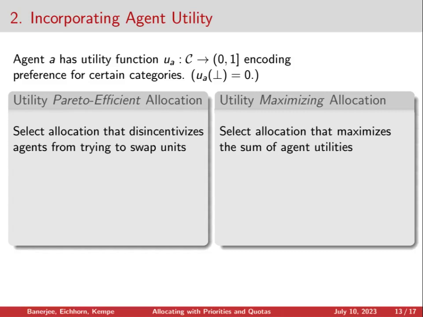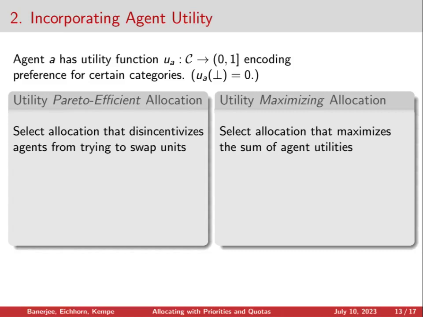And armed with these utility functions, we can think about two possible extensions. First, we could try to find an allocation that's Pareto efficient with respect to these agent utilities, meaning there's no way for the allocated agents to organize a trade of the categories where they receive their allocations in a way that increases all of their utilities.